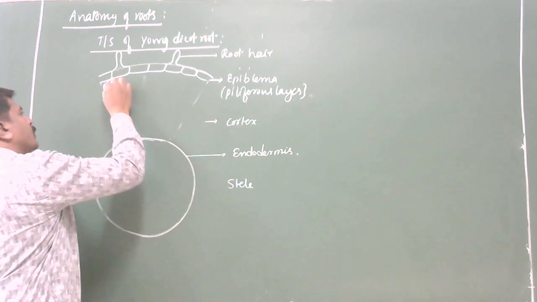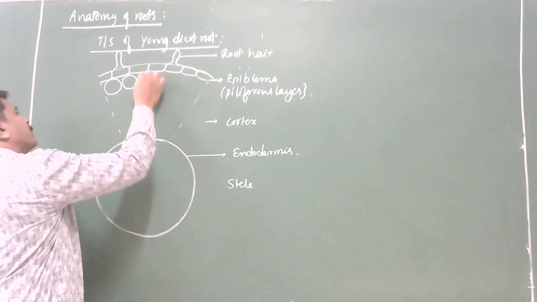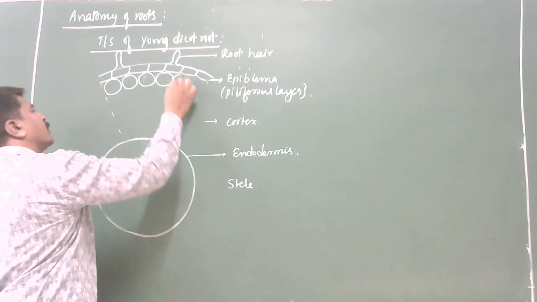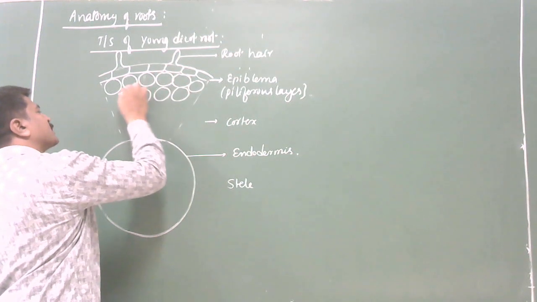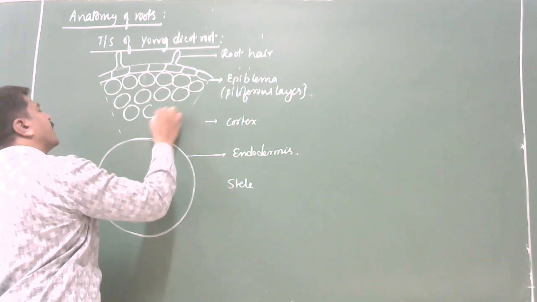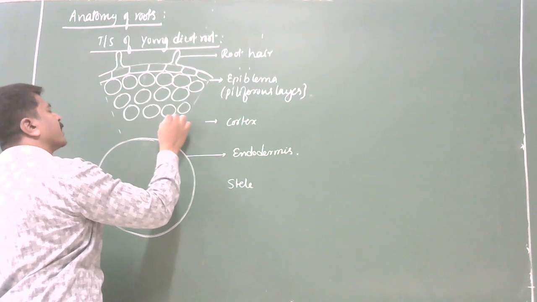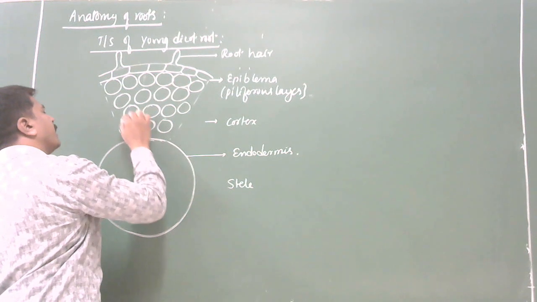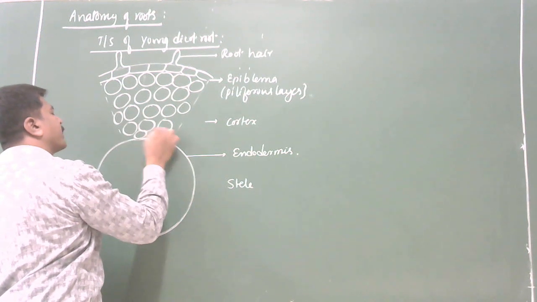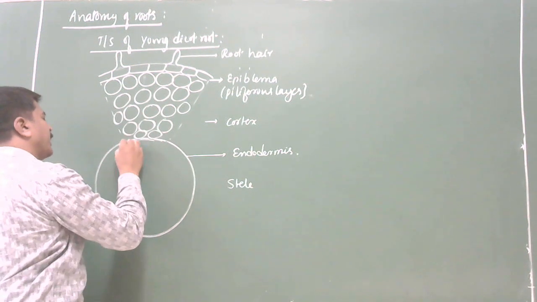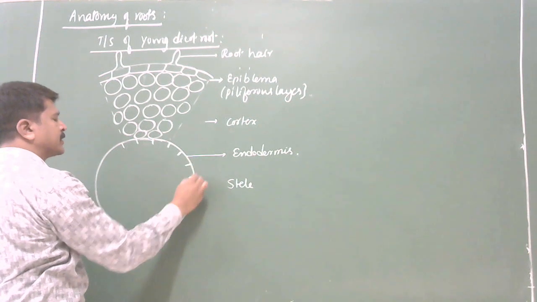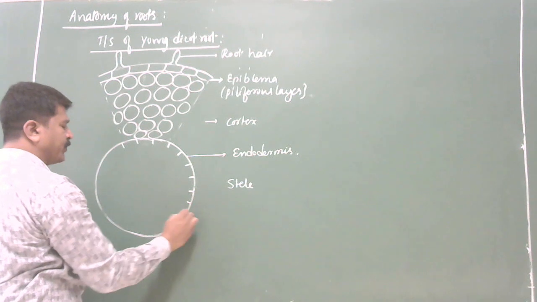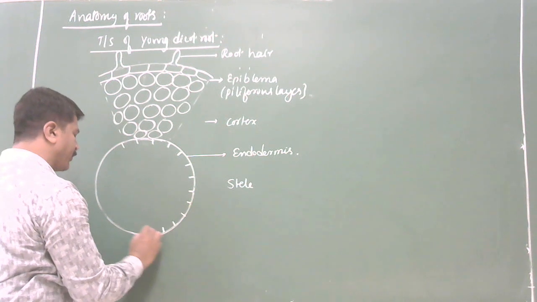In a dicot root, the cortex is made up of several layers of loosely arranged thin-walled parenchyma cells meant for the storage of food materials. I think you are following.